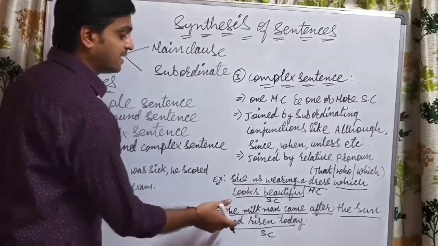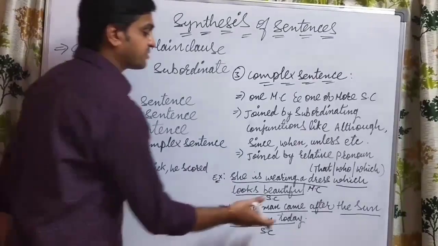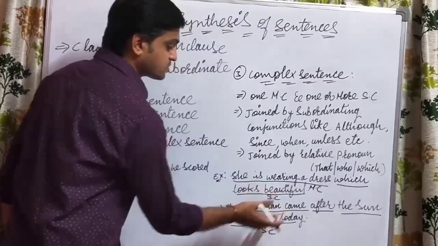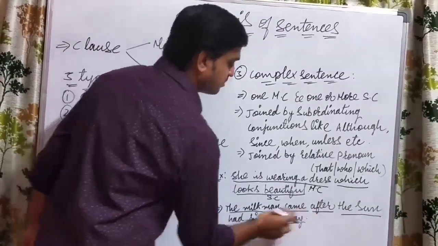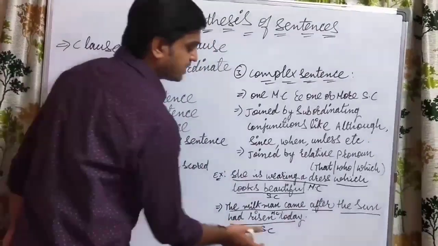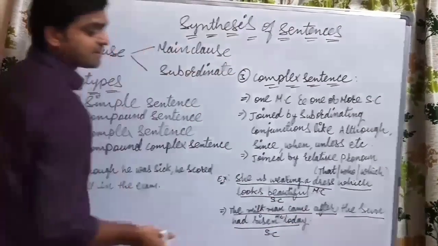We are telling that the milkman arrived after the sun had risen. So the milkman came is the main clause, after is the subordinating conjunction, and the remaining part, the sun had risen today, is the subordinate clause.